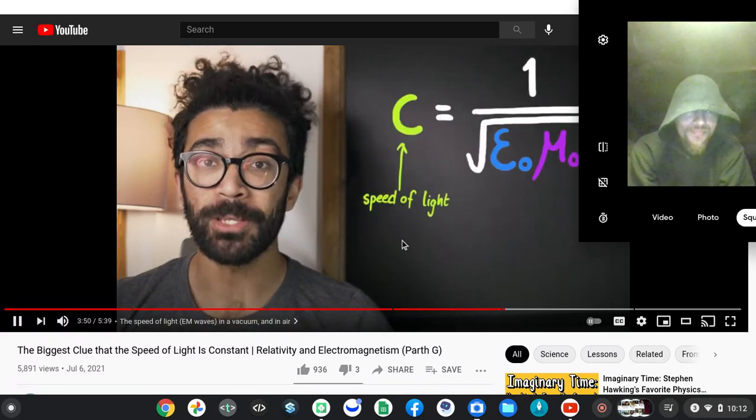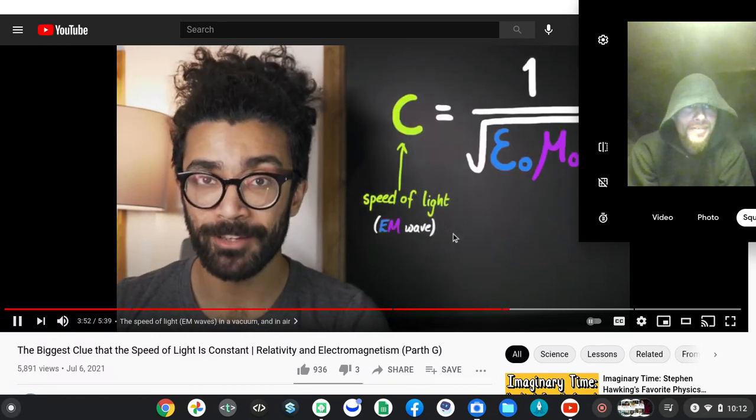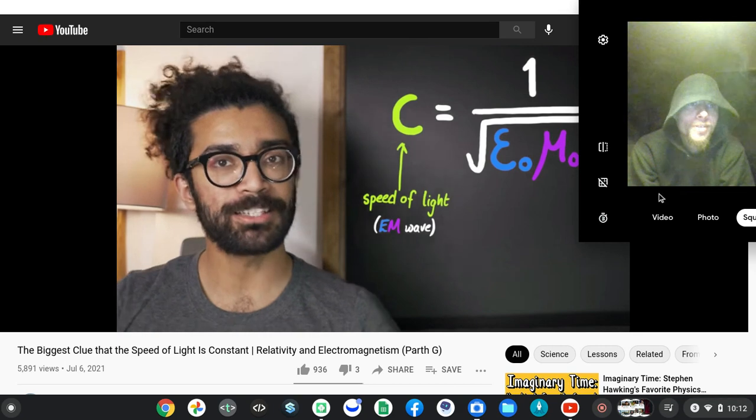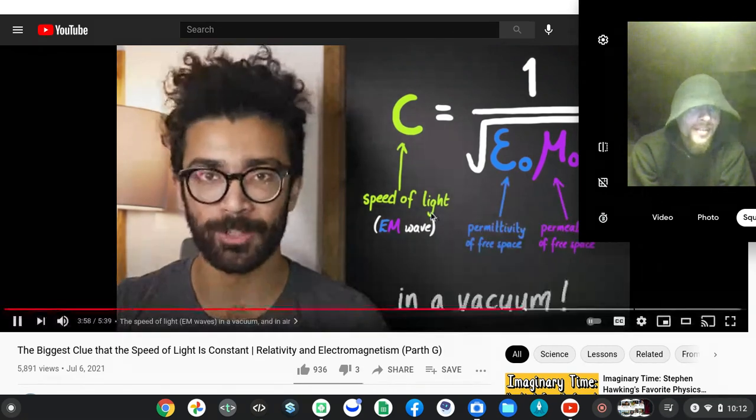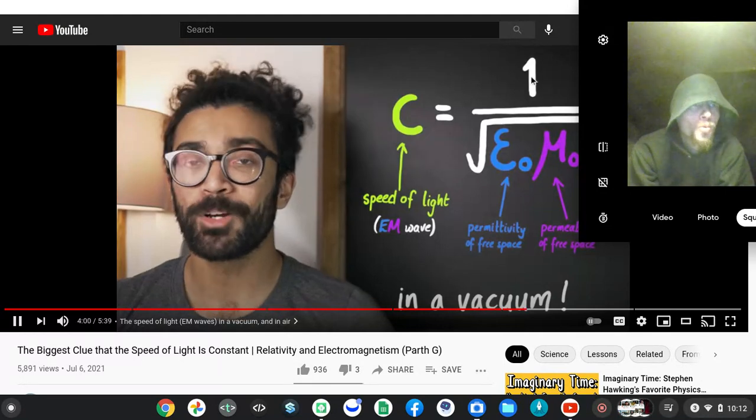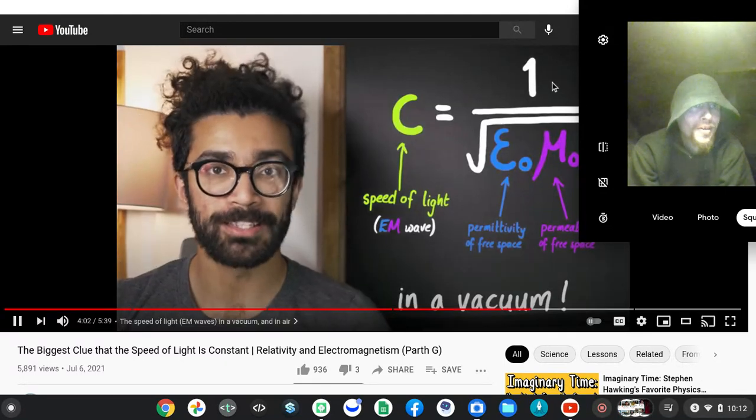And so the speed of light, an electromagnetic wave, has something to do with those values. Not only that, but the ability of electric and magnetic fields to permeate through empty space, through a vacuum. And it's worth noting, by the way, that this only applies in a vacuum.